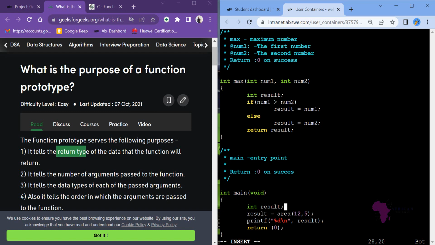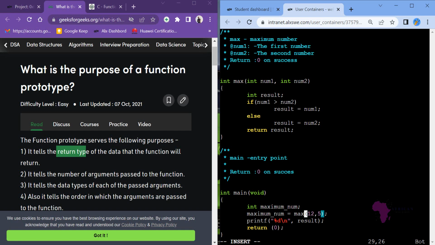In the main function, let me say int maximum num, like that. How will I know the maximum num? I will just say maximum num is equal to max, and then I give two numbers.